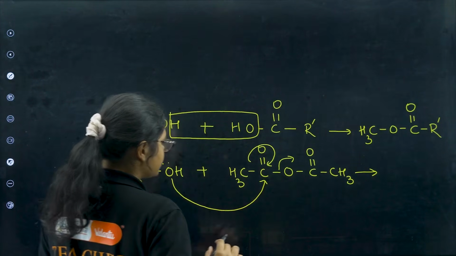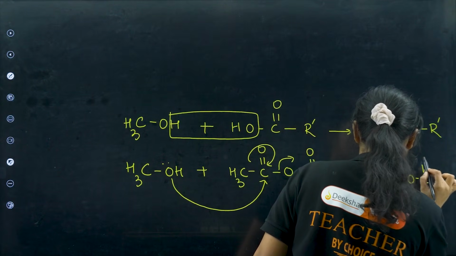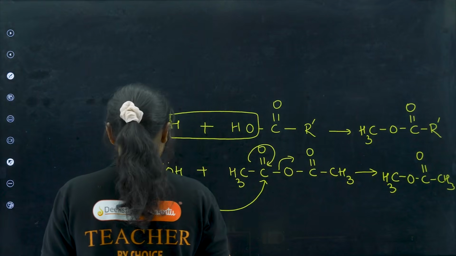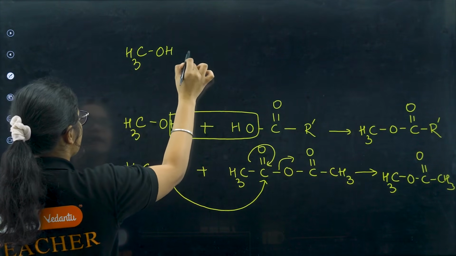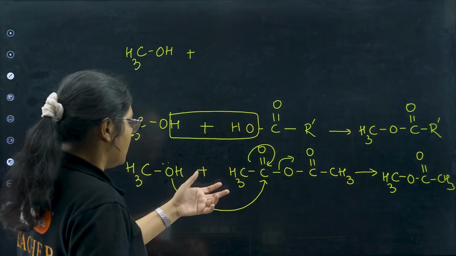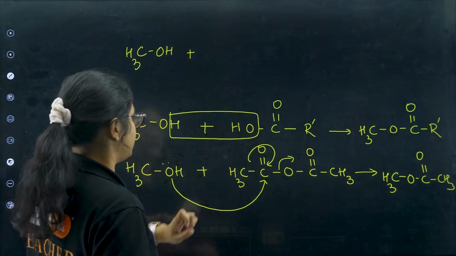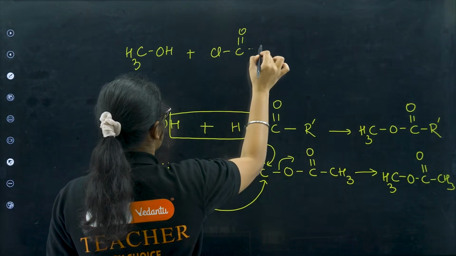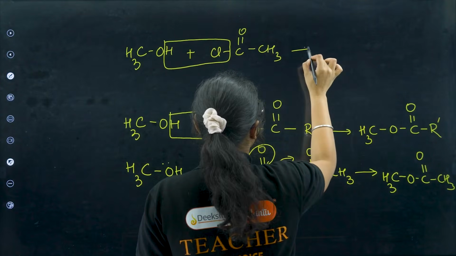So what I have is CH3, O, CO, CH3. Now coming to the next one: if I have alcohol and you are reacting it with acid chloride, HCl will go, and the rest of the part we have to connect.